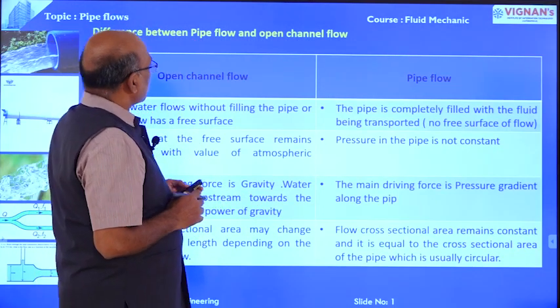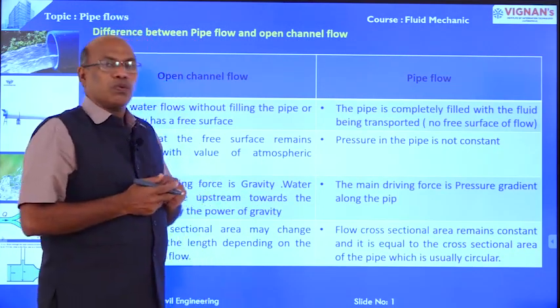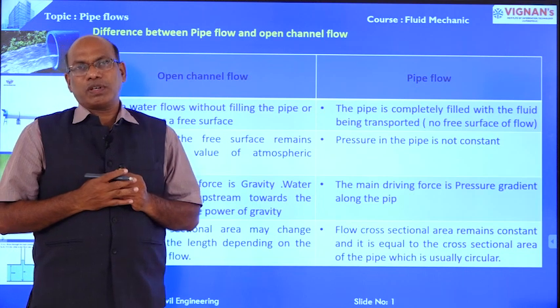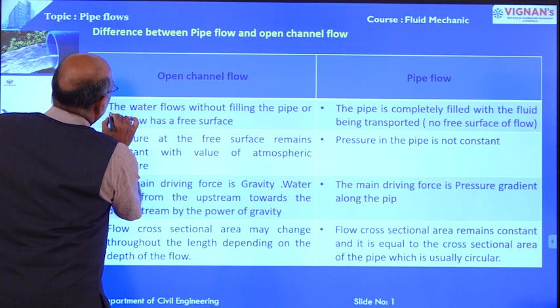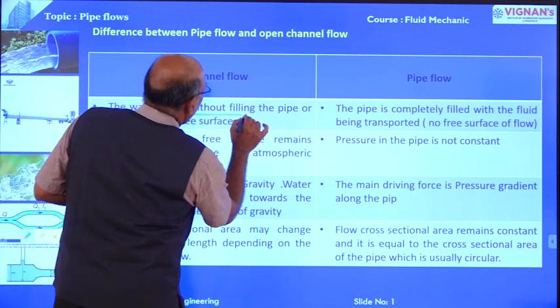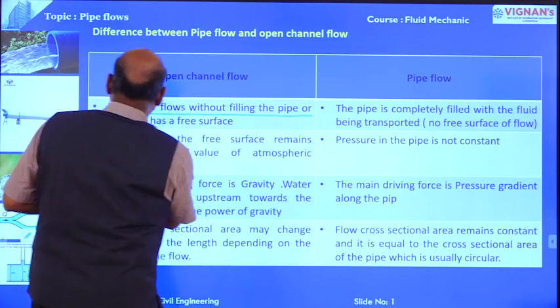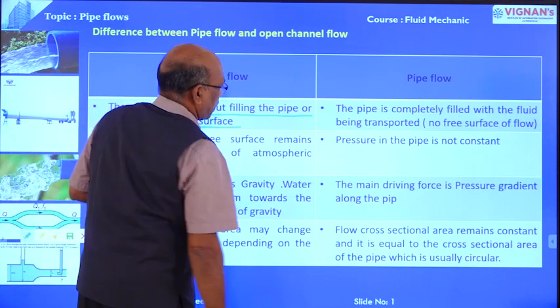Before going to discuss pipe flows, we should know the difference between open channel flow and pipe flow. In open channel flow, the water flows without filling the pipe, or the flow has a free surface.